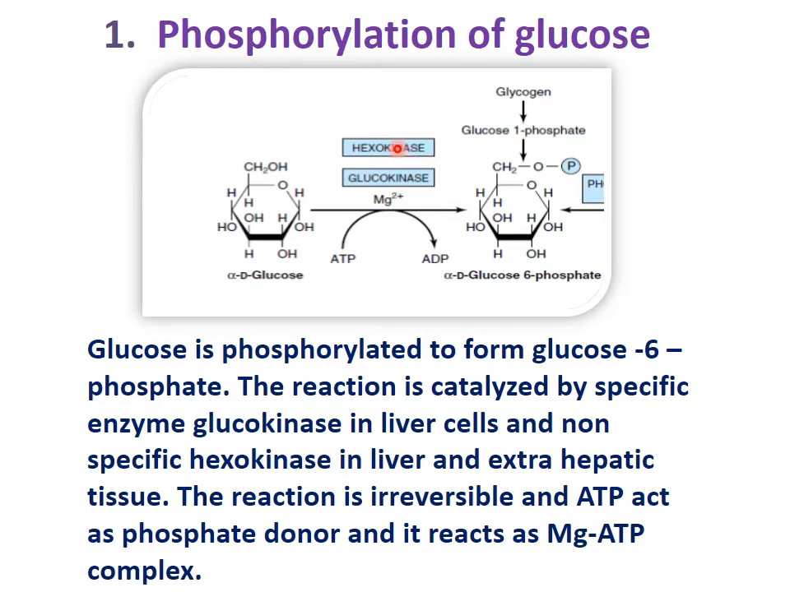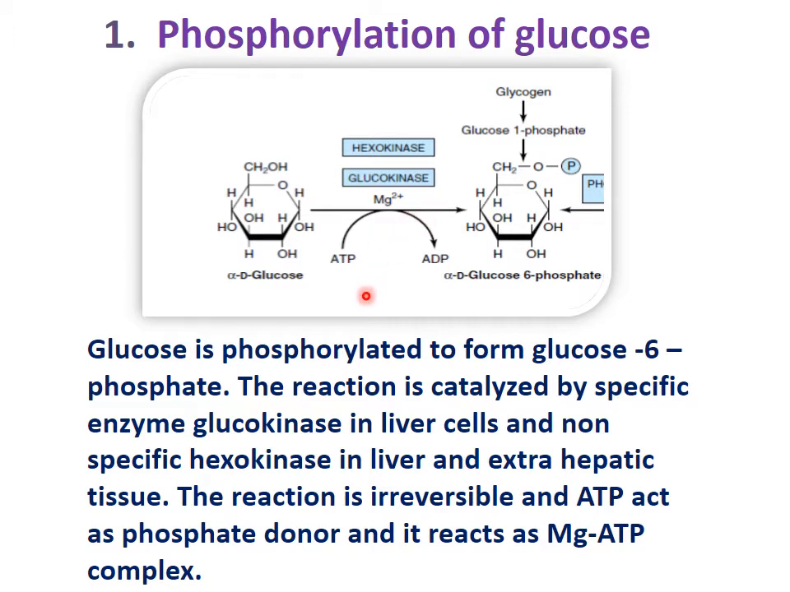Hexokinase is a non-specific enzyme. It is present in all cells. But glucokinase is present only in liver cells, so it is a specific enzyme. It acts only on glucose, whereas hexokinase acts on hexose sugars. This kinase enzyme always has a cofactor, that is magnesium ions. So the metal ion magnesium is essential for this reaction.